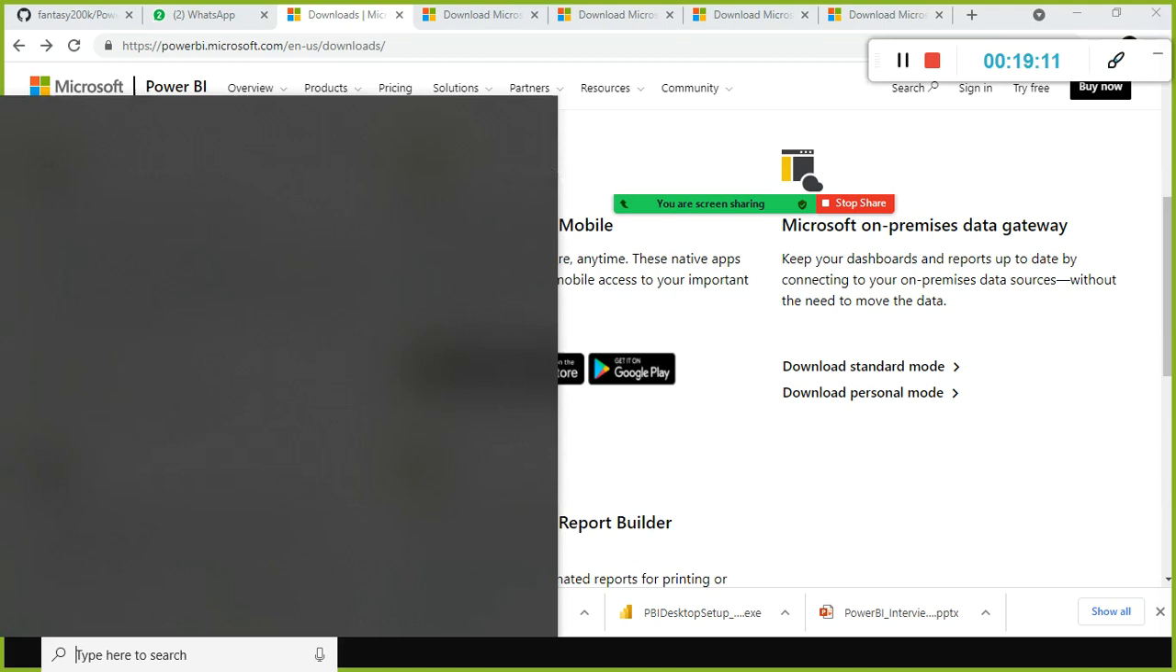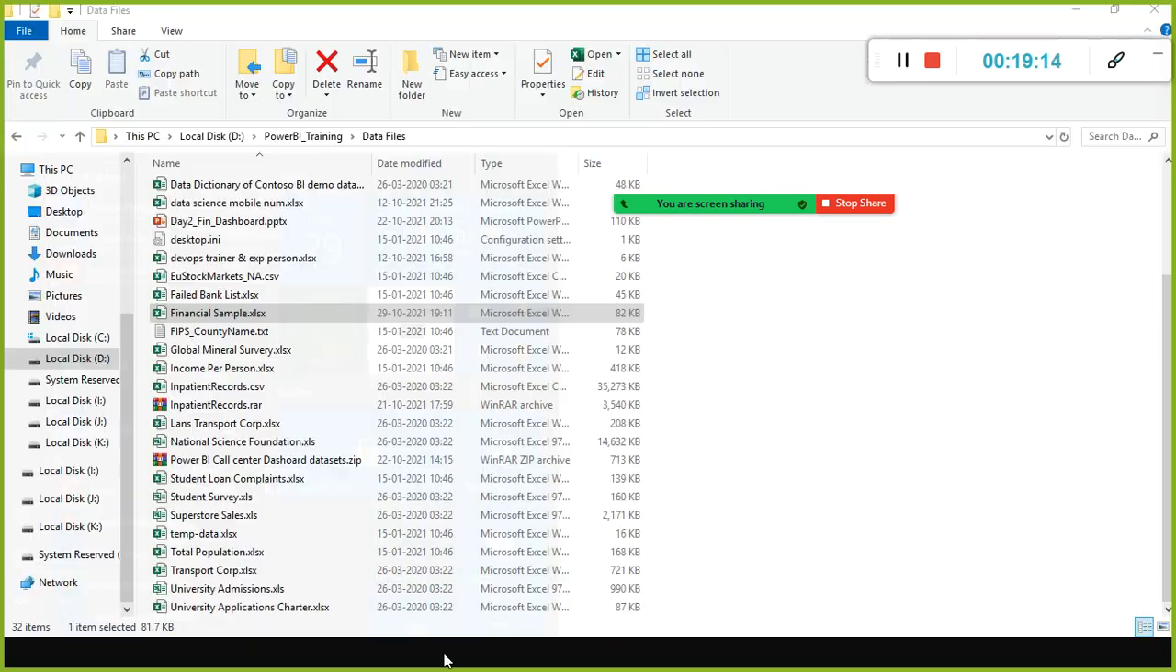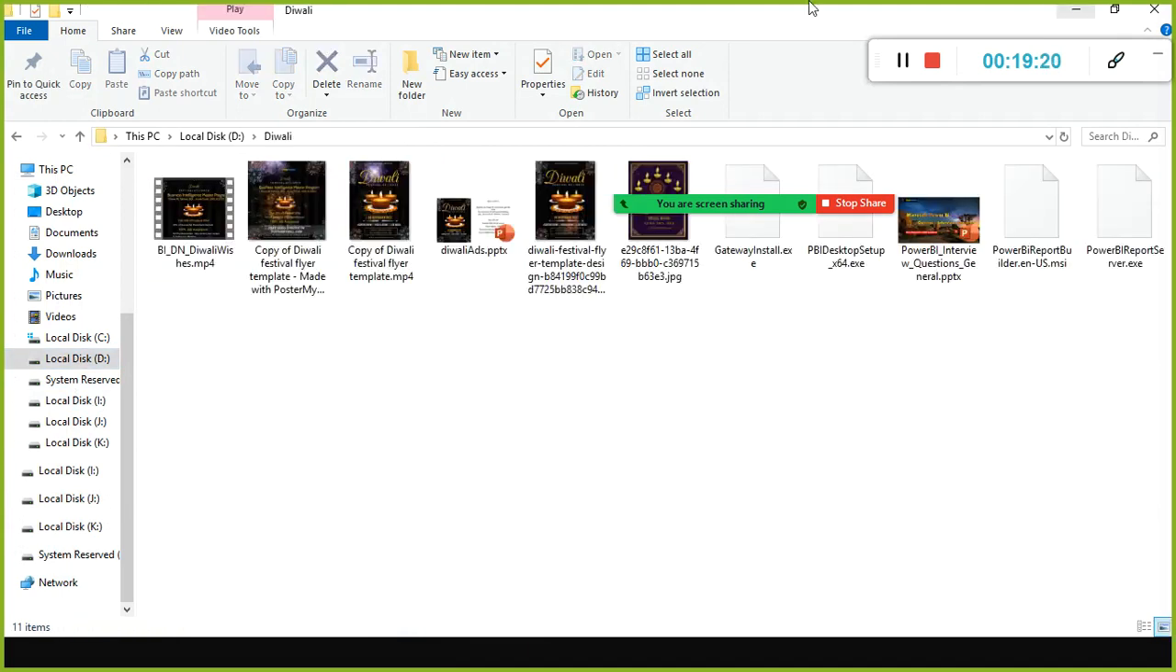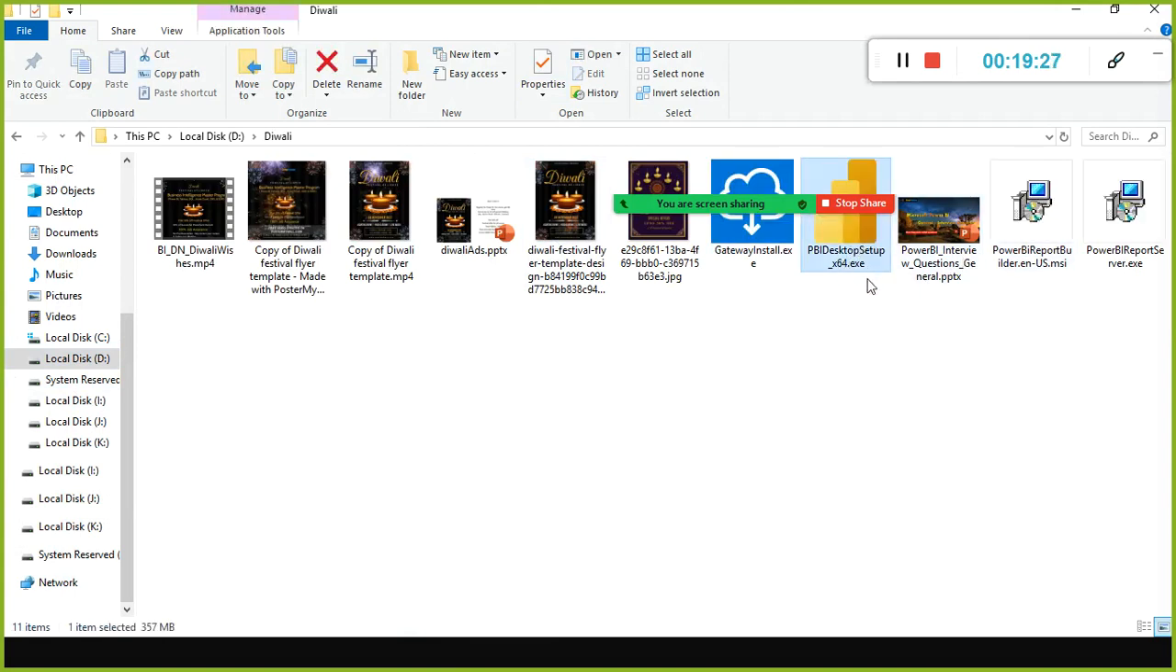Once you are able to download it successfully, just come here and double click on Power BI desktop setup 64.exe. Very easy. The installation step is very simple. You don't have to do any configuration. Only installation you are supposed to do. That's all.